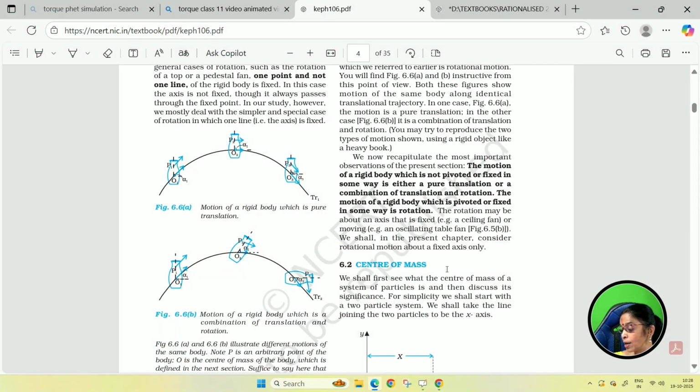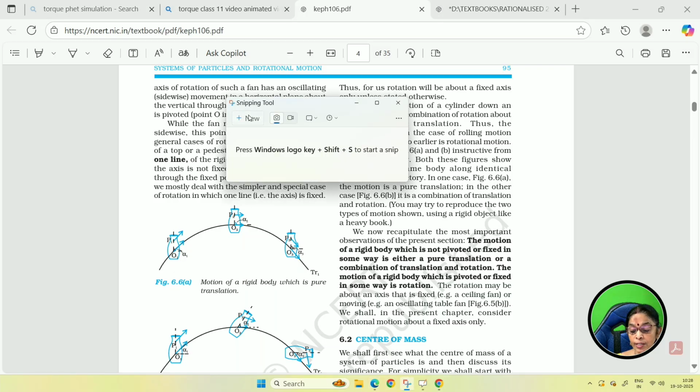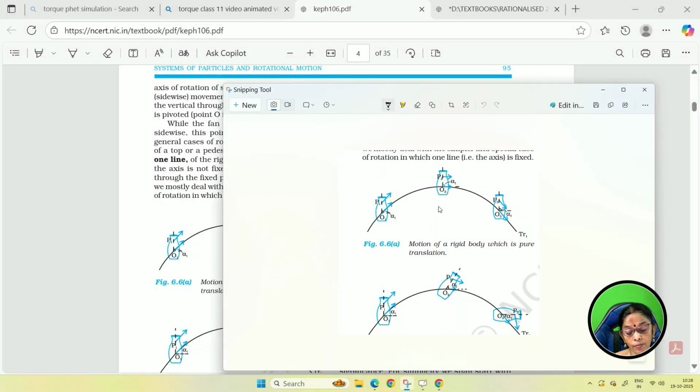Now, we were talking about the motion of the center of mass, motion of the rigid body, which is purely translation. You can see that since it is purely translation here, the point O position and the P position both acquire the same angle. There is no angular shift. This is for a rigid body which is purely translation.